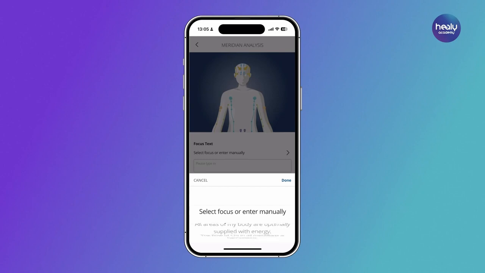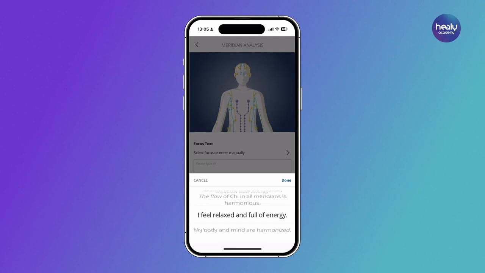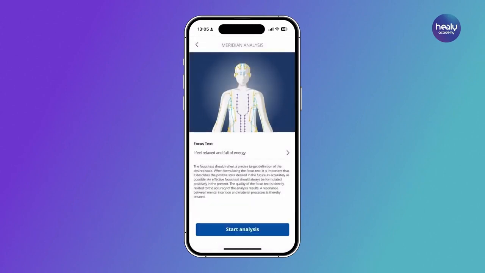In the next step, you should select one of the predefined focus texts. You can enter your own text as well. The focus text should always be formulated in a positive way and should not contain any negative terms or negations. It should be formulated in the present and describe the state in the future as if the desired change has already occurred.